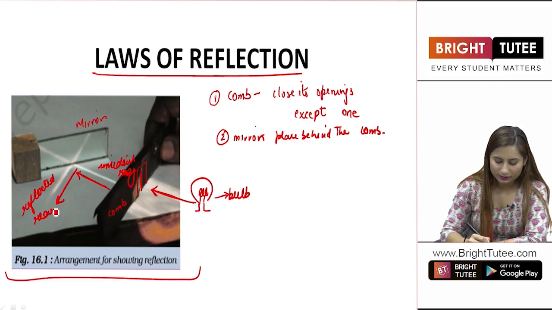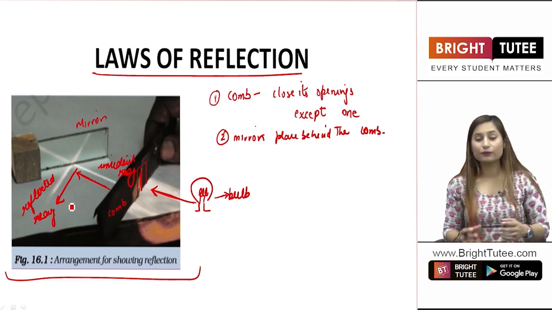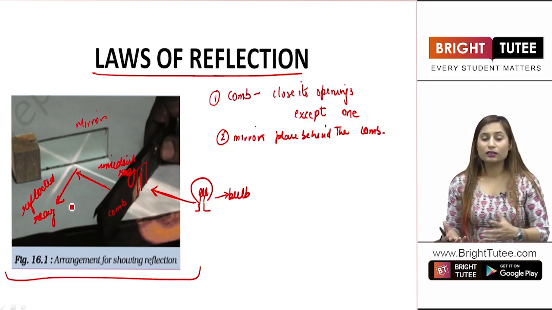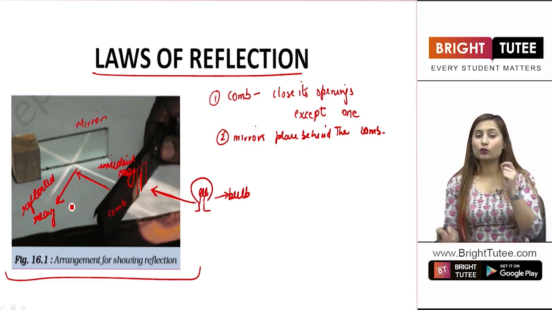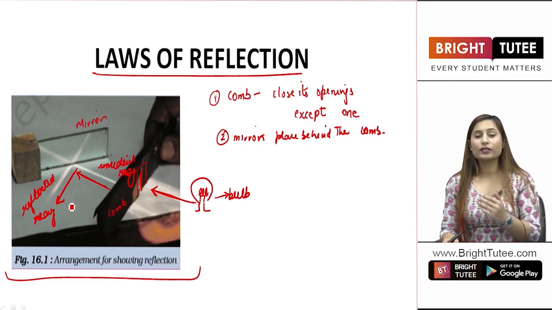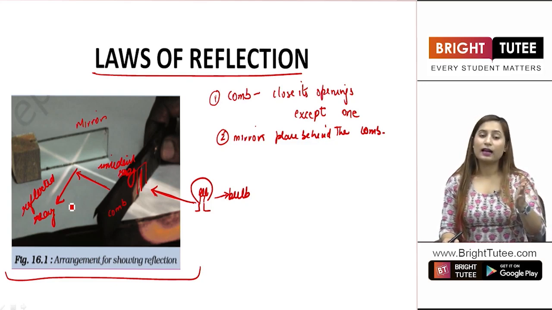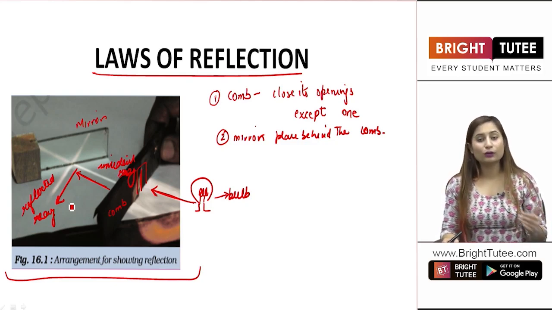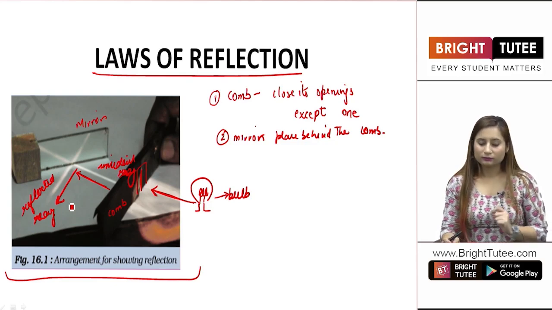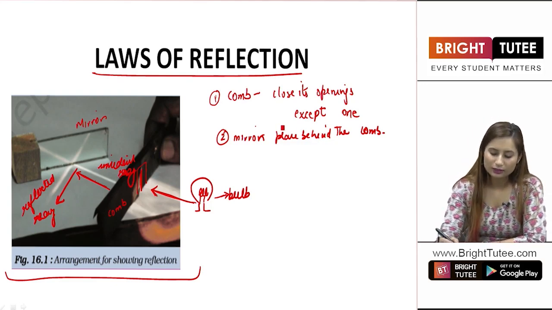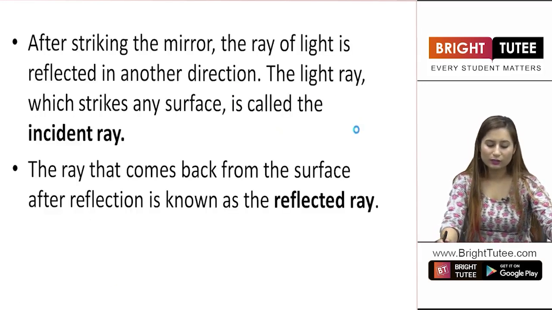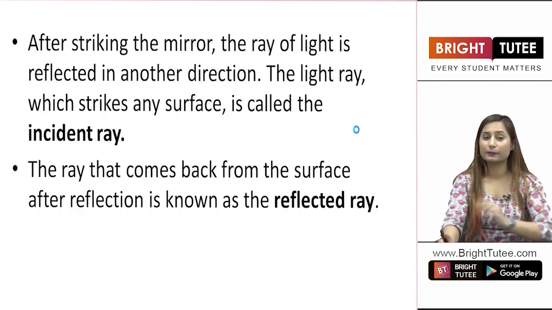We will be studying the definitions as well. First of all, you just have to understand that there is a light source which is throwing light on the comb, and then the comb is filtering the light so that only a narrow beam can pass, and that beam, after falling onto the mirror, reflects back, right? So this is what we are talking about here. This is an experiment, and what do we conclude after this experiment?